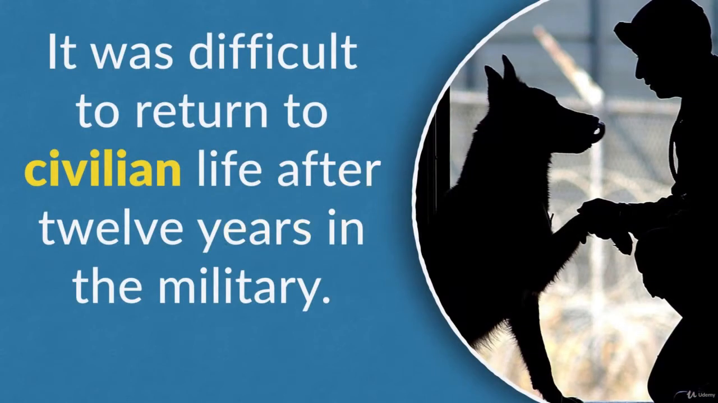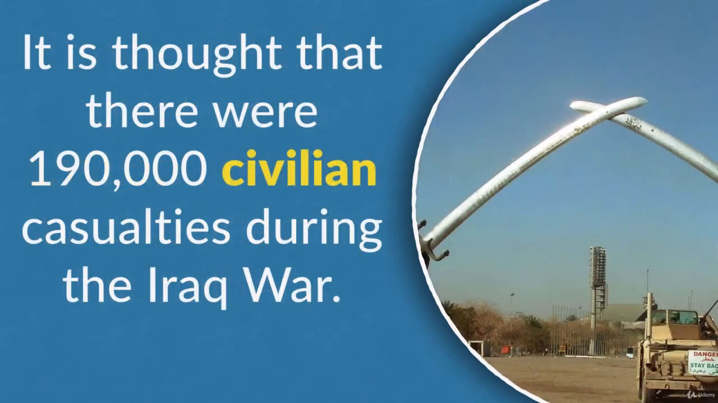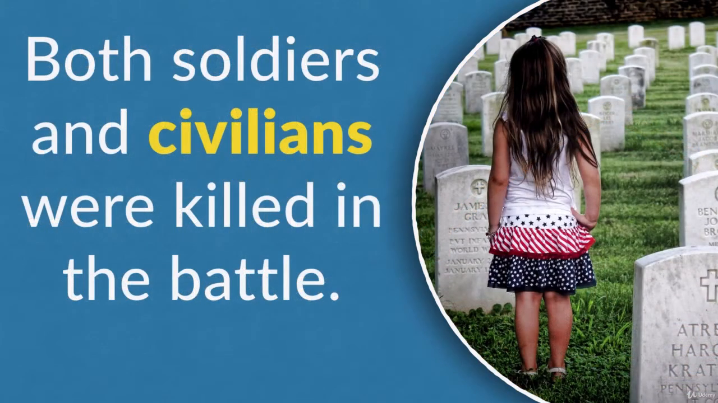Let's look at some example sentences. So this use of civilian is an adjective. It was difficult to return to civilian life after 12 years in the military. So civilian life is an adjective form of civilian. It is thought that there were 190,000 civilian casualties during the Iraq War. So civilian casualties, people who are not soldiers.